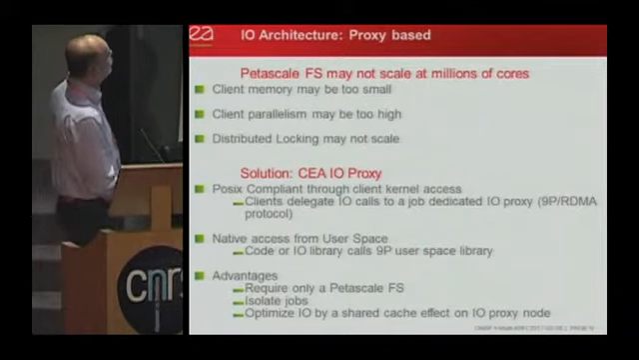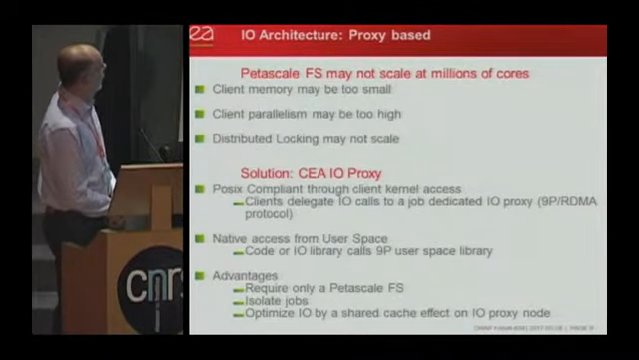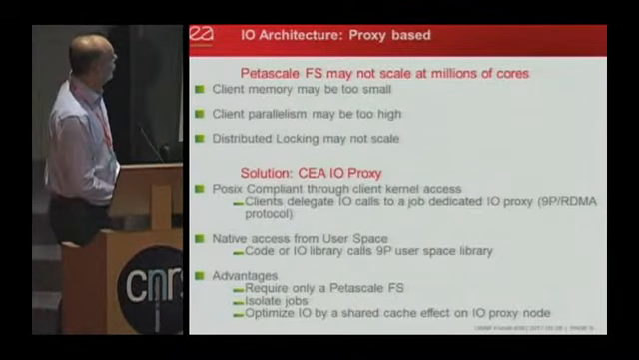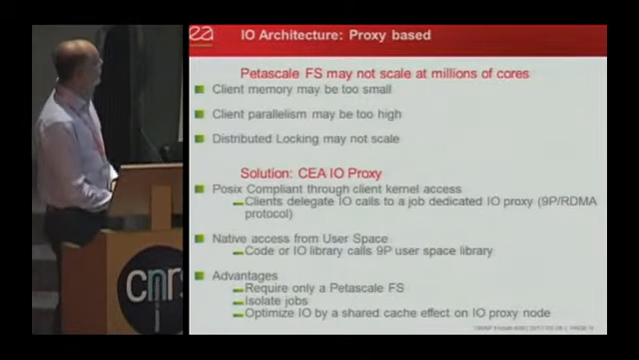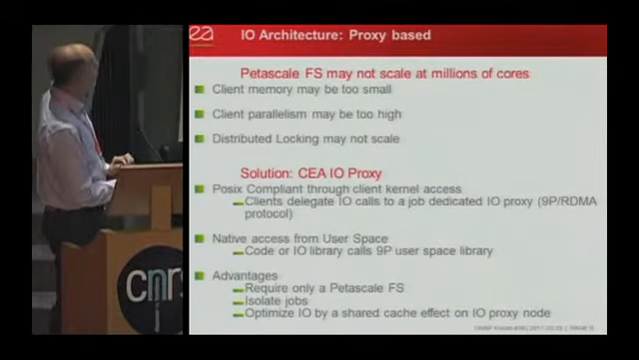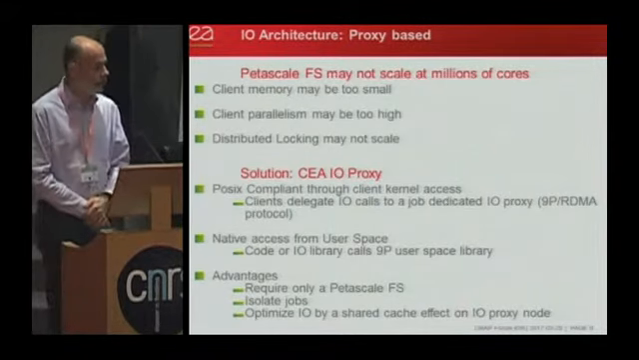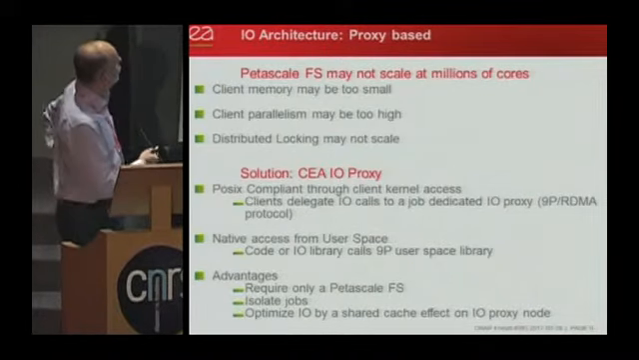So what we push is a new IO architecture which is proxy-based, because the petascale file system may not scale. The first reason was the memory. The second reason is that the client parallelism may be too high, and the global parallelism will also be too high, which will put big pressure on the distributed locking mechanism. So why do we need this?